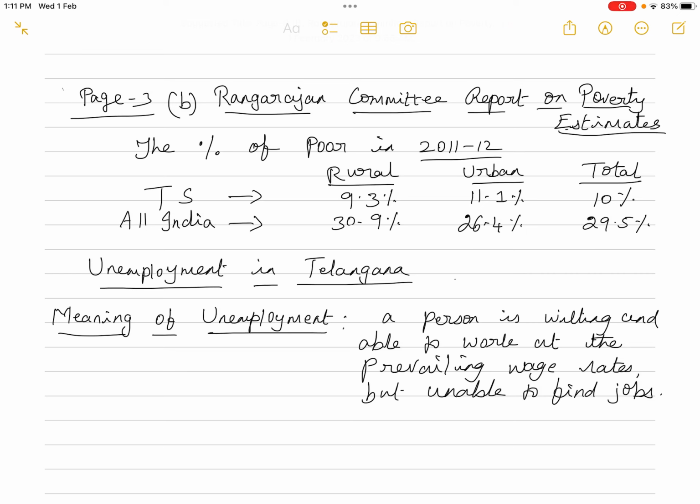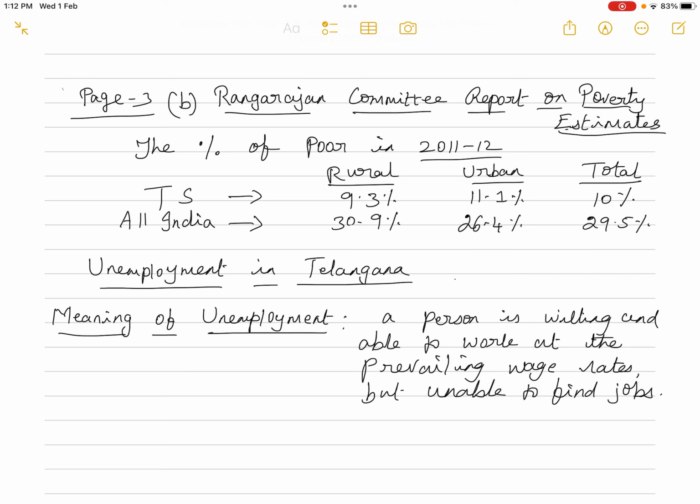So the percentage of poor in 2011-12, the data is given for 2011-12 in terms of percentages. As per this committee's report, in TS, the rural percentage of poor was 9.3% and the urban percentage of poor was 11.1%, and the total happens to be 10%. But you can see there is a slight difference between the two committees' reports.